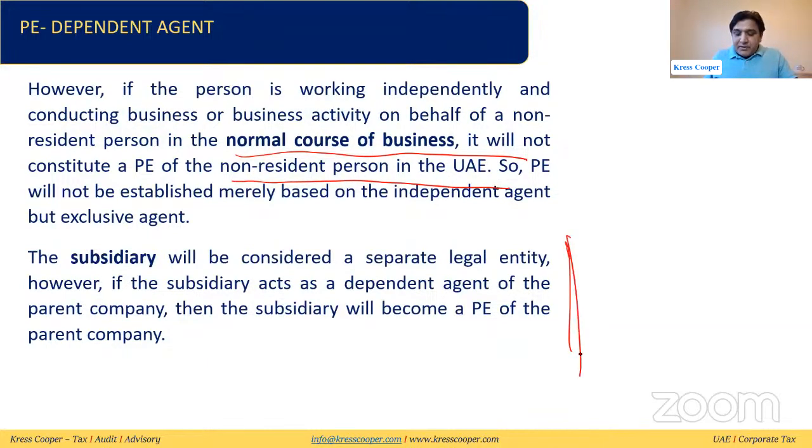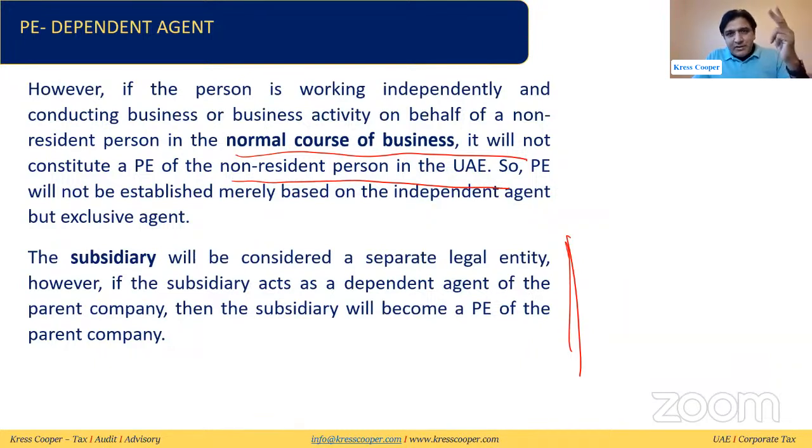Subsidiary, I have discussed in a previous slide as well. A subsidiary will be considered a separate legal entity. However, if the subsidiary acts as a dependent agent of the non-resident person, then it will be assumed that the non-resident person has a PE in the UAE. This is basically a lot of ifs and buts, a lot of interpretation regarding the PE, and I have tried my best to put everything in front of you.